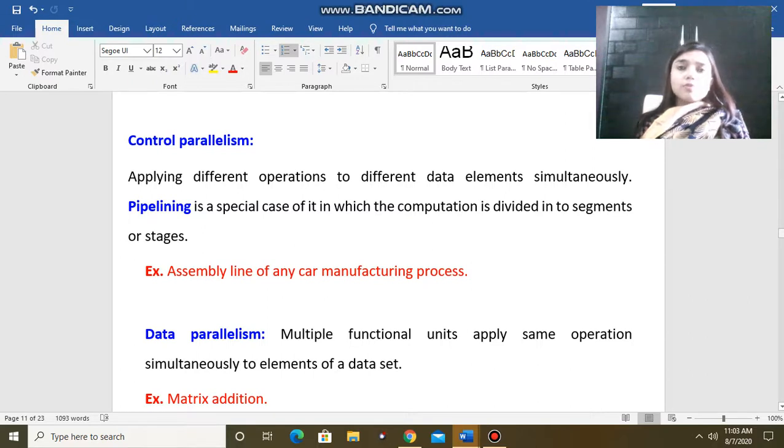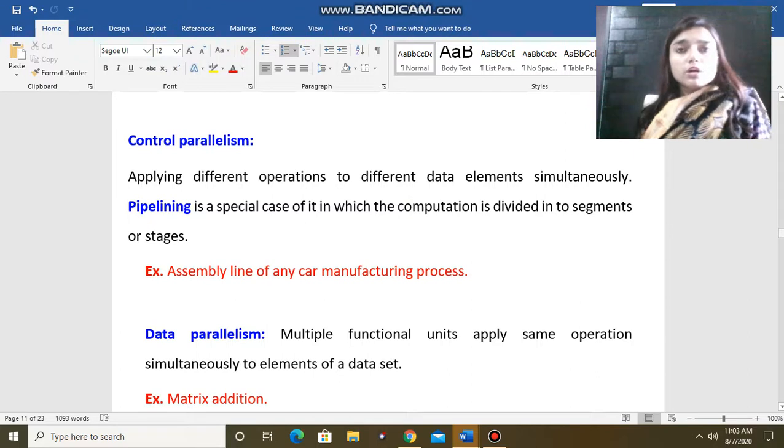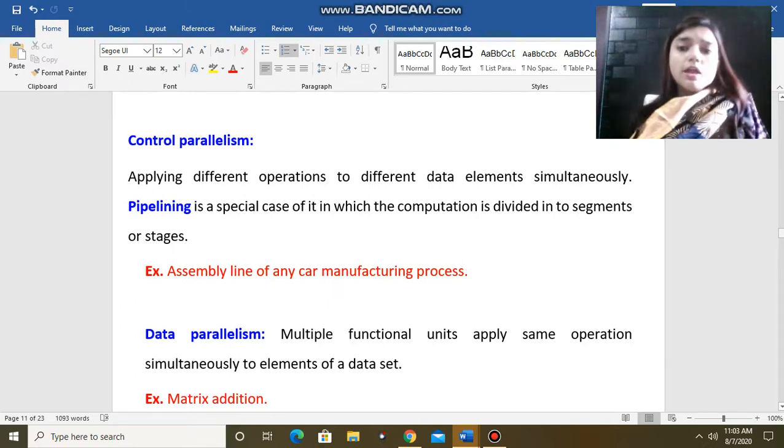For example, if we have to perform addition, then let's say we have four groups of elements: the first is 10 to 20, the other one is 20 to 30, 30 to 40 and 40 to 50. In this way we have grouped the numbers into four categories, and in all these four groups, if we have to perform the addition operation, then it comes under data parallelism.